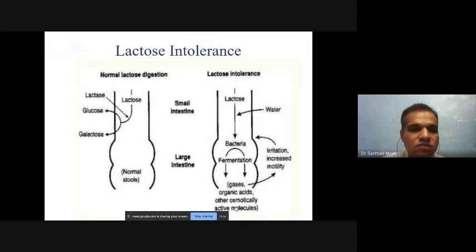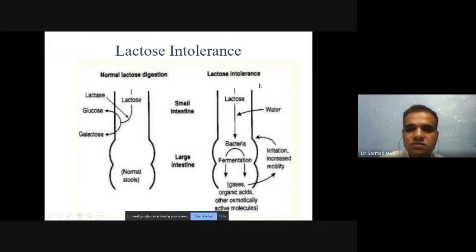Now we will see how lactose tolerance and lactose intolerance work. When our digestive system has lactase, or our body is producing the lactase enzyme, when we take lactose as a food material, lactose will be digested into glucose and galactose, and this glucose and galactose is directly absorbed by our normal intestine.